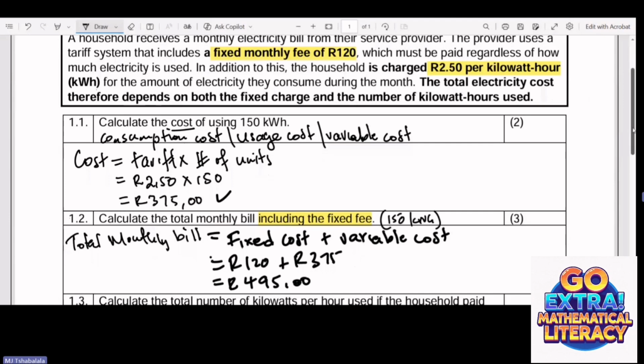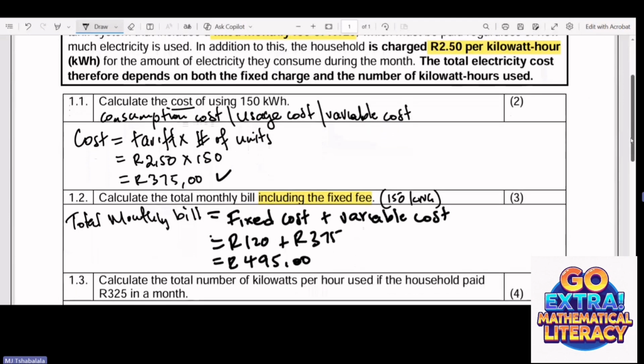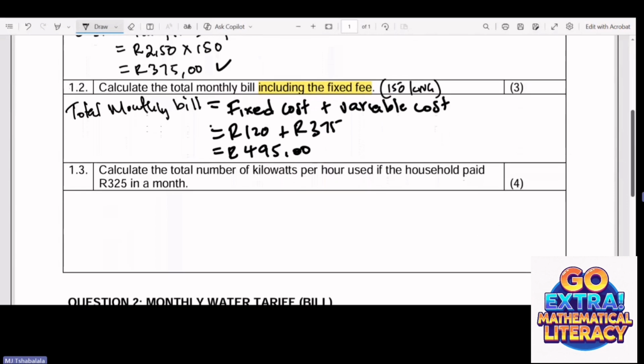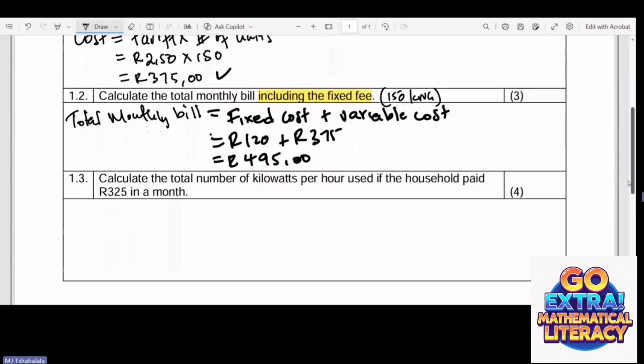All right, let's get into the next question. The next question, what is it asking us to do? On this next question, the question says, calculate the total number of kilowatt-hours used if the household paid 325 rand in a month. They've paid 325 rand in a month. This is the amount that they've paid. So here we are given the total monthly bill of 325.